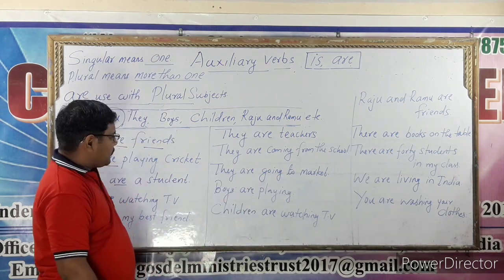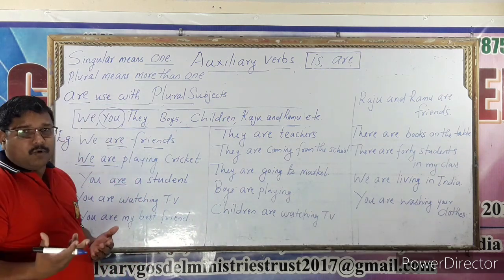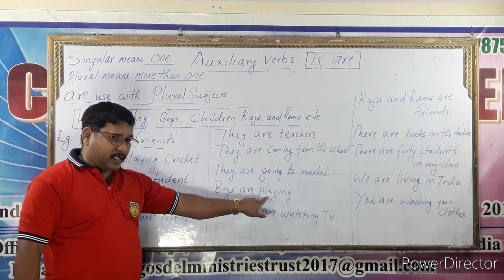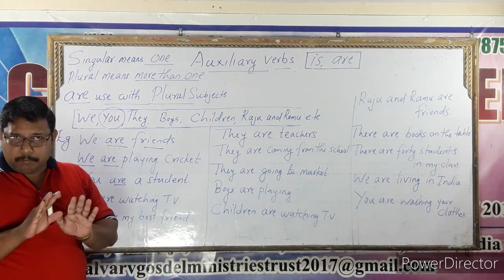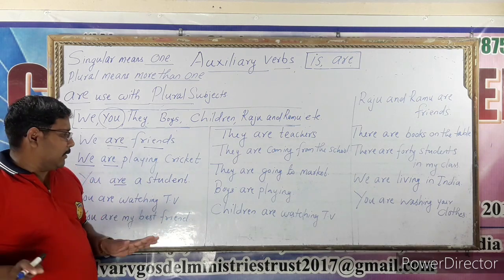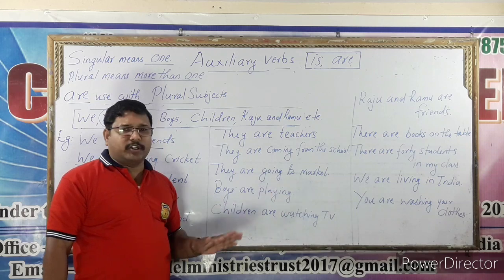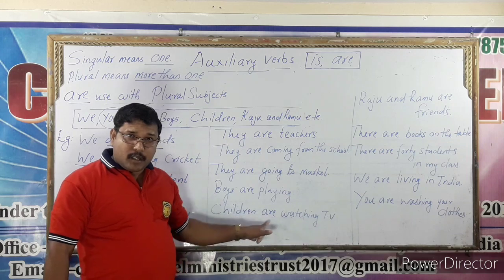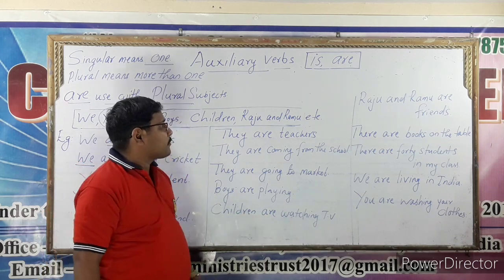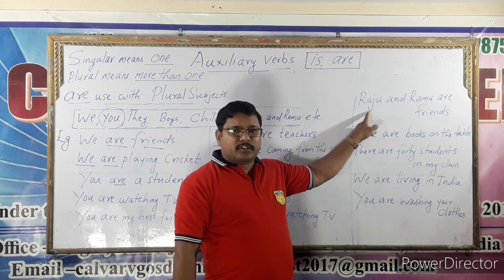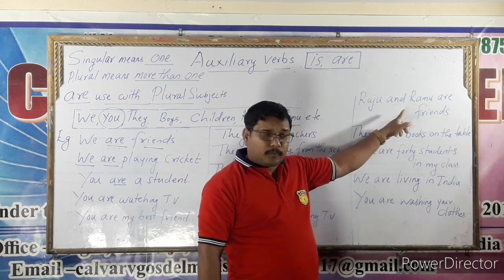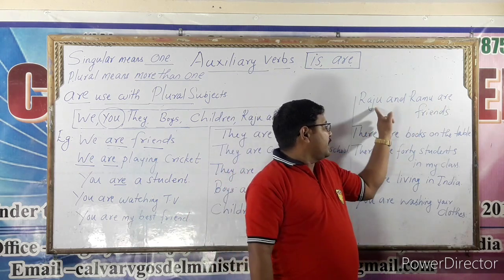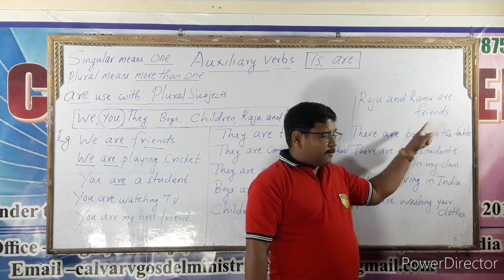Boys are playing. See, boy is singular, boys plural. The boys are playing. Boys is playing is a mistake. Boys are playing. Children are watching TV. Children is a mistake; children are is right. Children are watching TV. Raju is a singular subject and Ramu is also a singular subject, but Raju and Ramu together turn plural. So are: Raju and Ramu are friends.